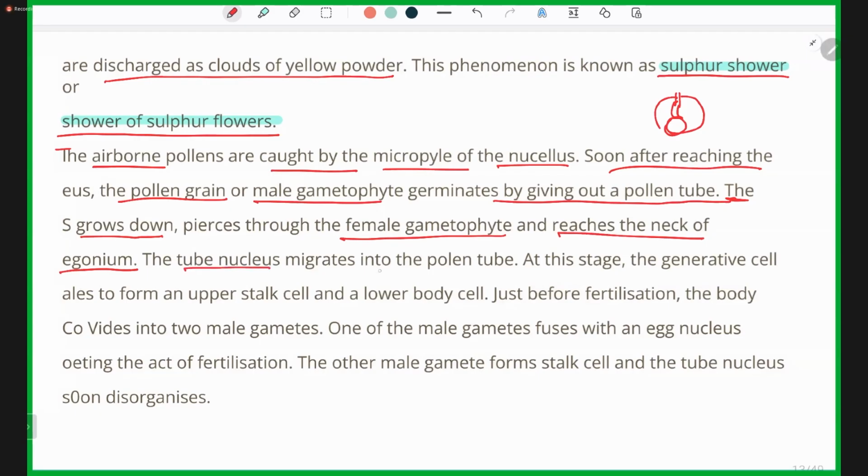The tube nucleus migrates into the pollen tube. At this stage, the generative cell divides to form an upper stalk cell and a lower body cell.